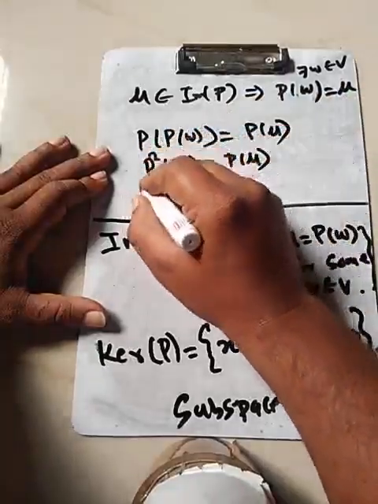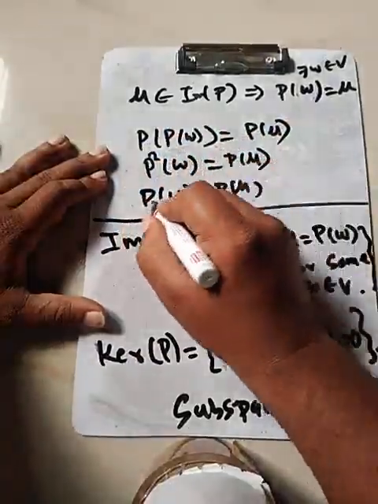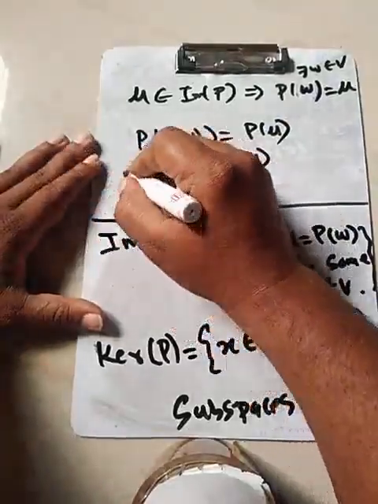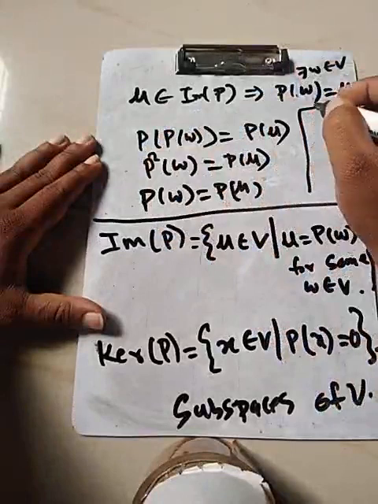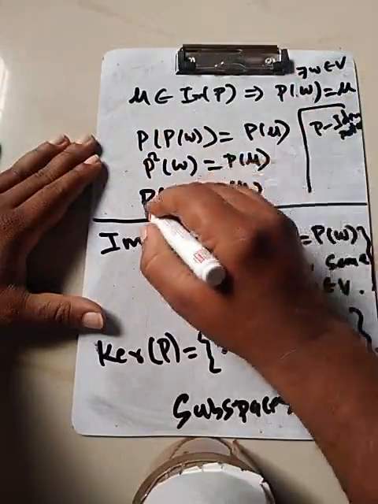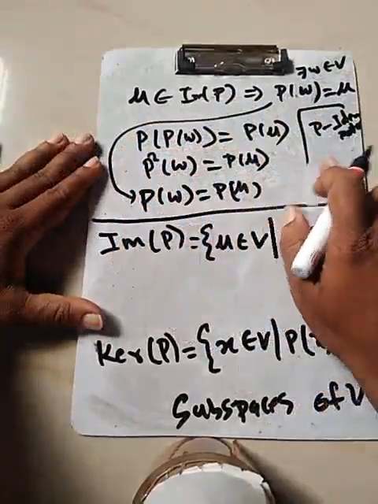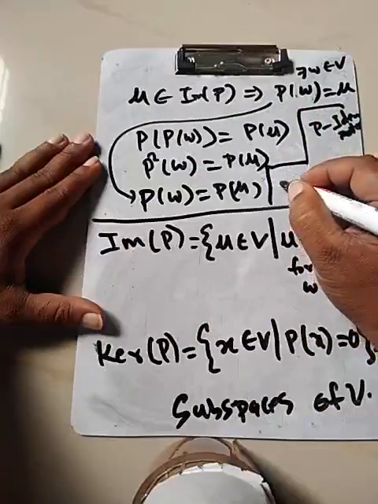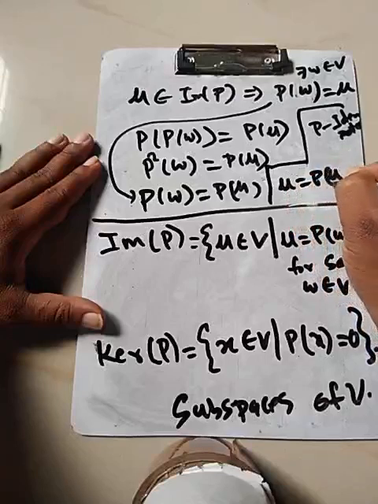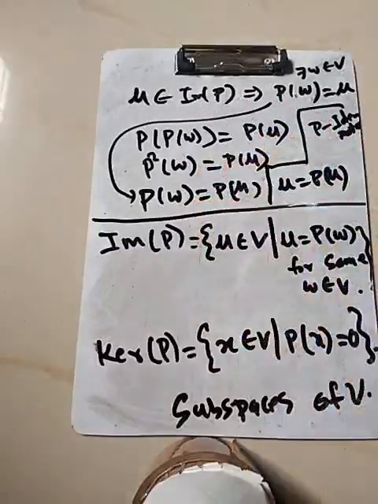But what is P square? P square is given to be P, so P square of W is P of W, and that is P of U on the left hand side. This is by using the definition of idempotent, that P is idempotent. But what is P of W? P of W is nothing but, from here, in fact U. So what we have got is that U is equal to P of U. So we started with an object in the image of P, and if you take the image of that element, that is again U.